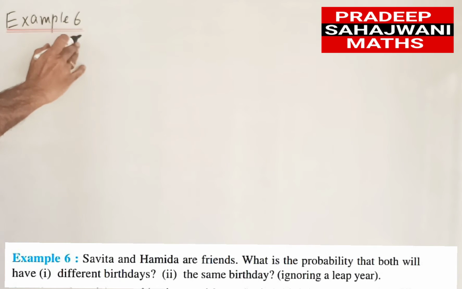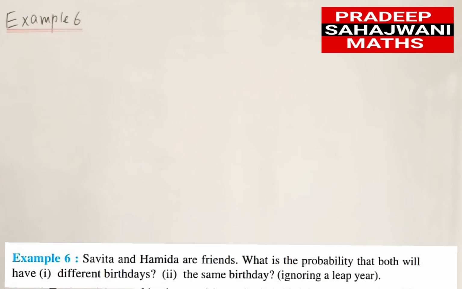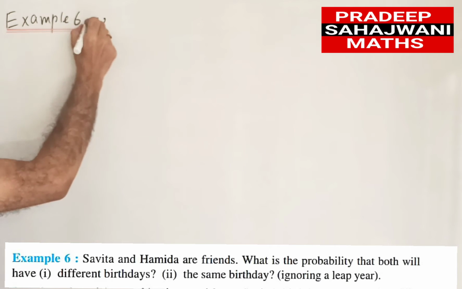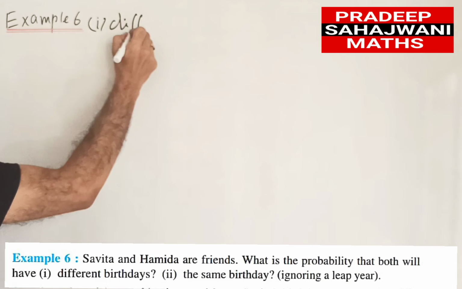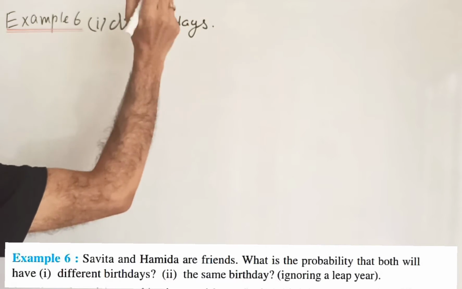So student, see example 6. Very easy. Savita and Hamida are friends. What is the probability that both will have different birthdays and the same birthdays? Now for different birthdays, the first part is for different birthdays.